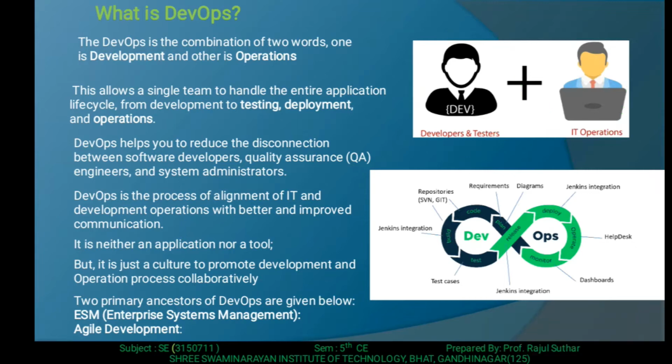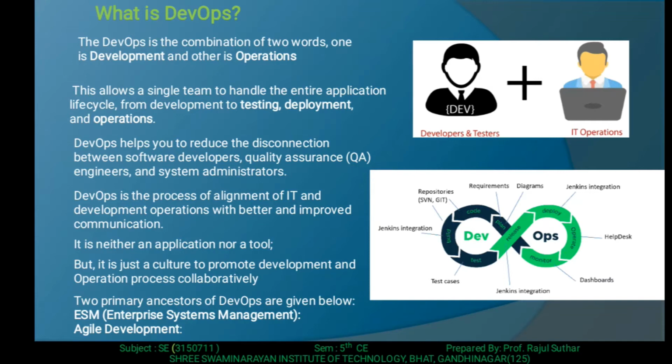This allows a single team to handle the entire application life cycle, from development to test, deploy and operate. So all the things are performed in the team. This is allowed in a single team. So the entire application is handled with the DevOps life cycle.